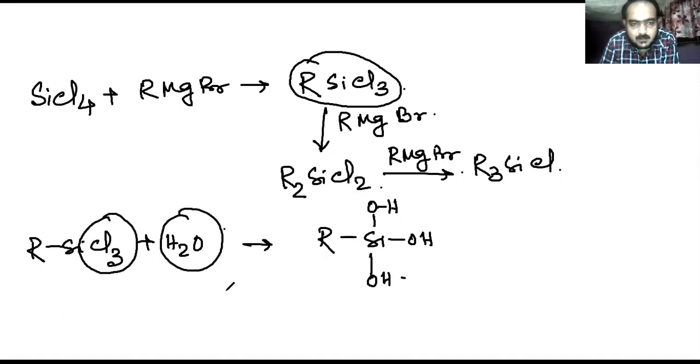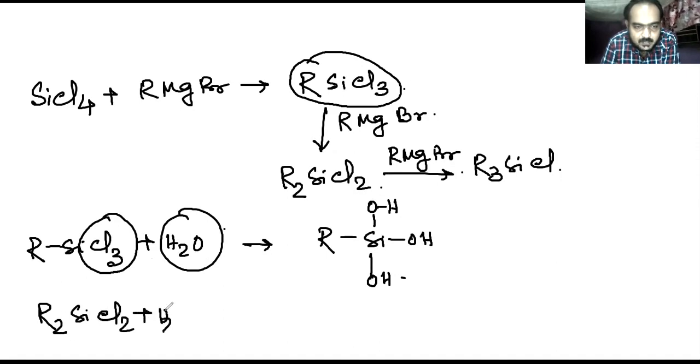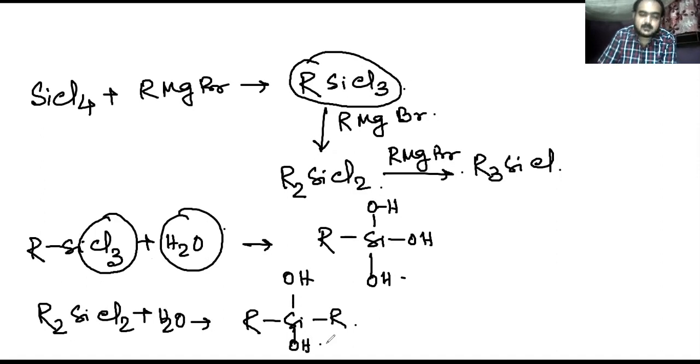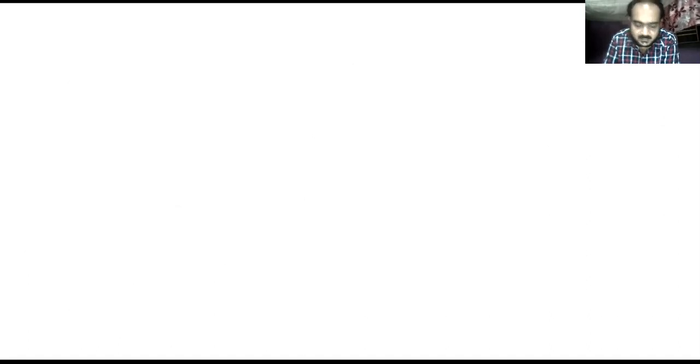Now if you see R2SiCl2 plus water, this will produce R2Si(OH)2. All the halogen atoms are replaced by OH groups. Now what happens, these structures do not exist in the monomeric form. They can form a polymeric structure. Now you can see the polymeric structure of these ones.